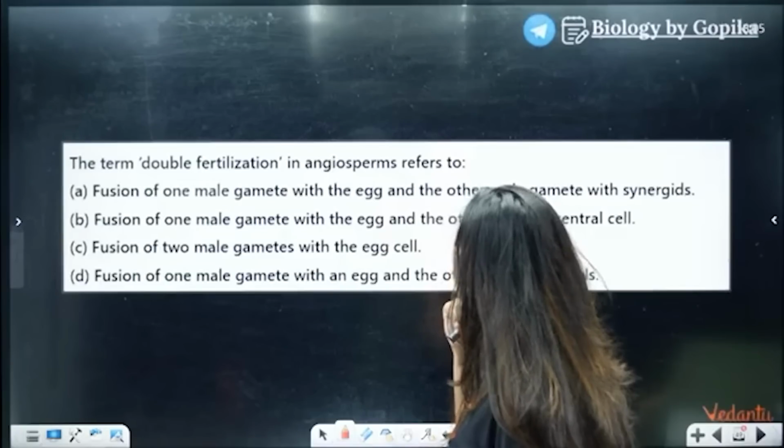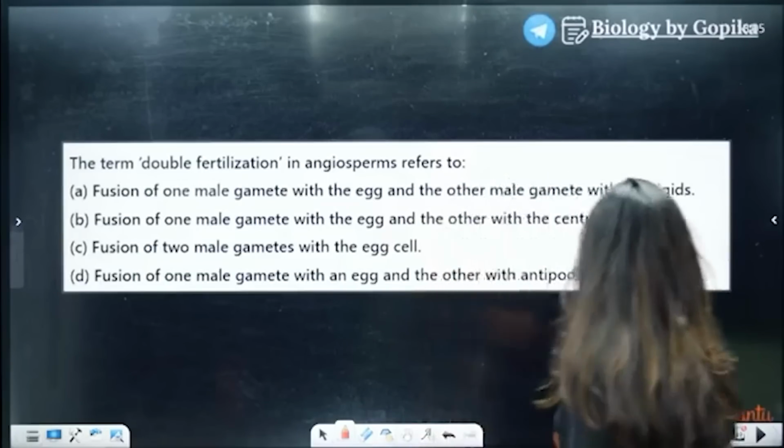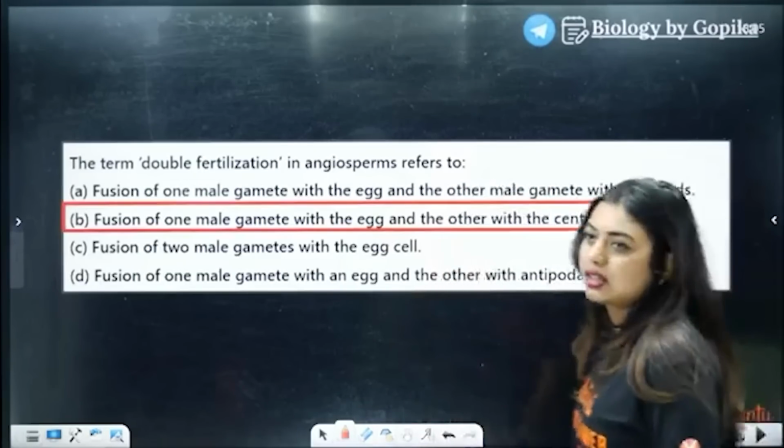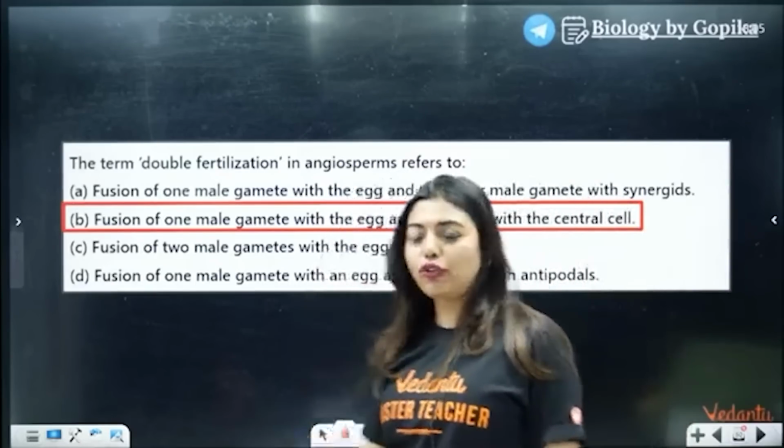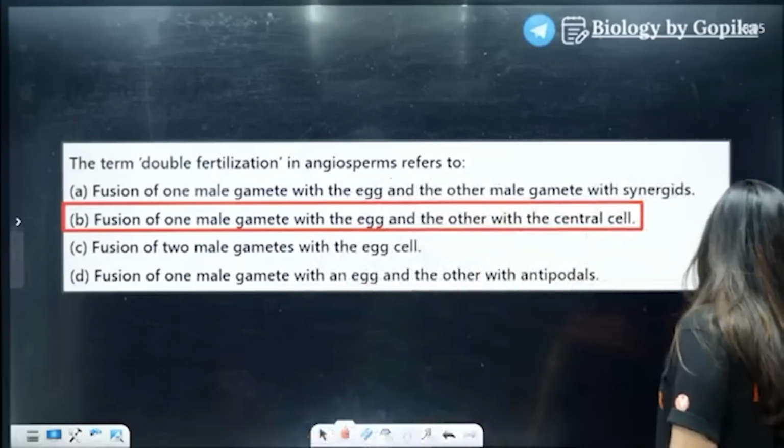Fusion of one male gamete with egg and other. Yes, perfect, perfect, perfect. Now what's the marks? If only you know this marks, then you can go for human reproduction questions. What's the marks?